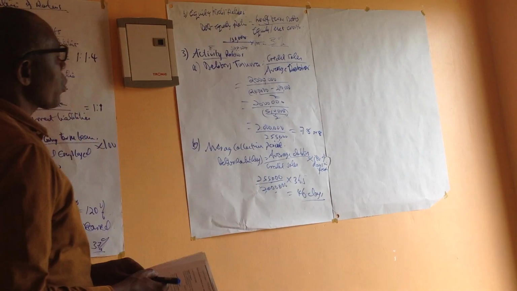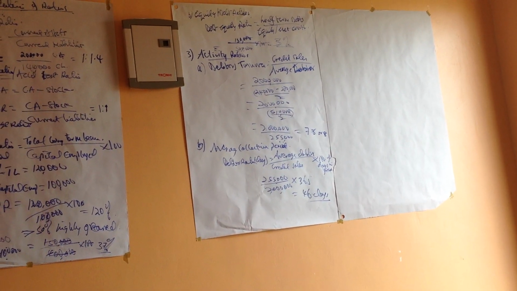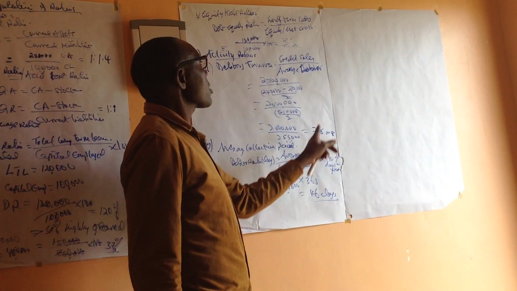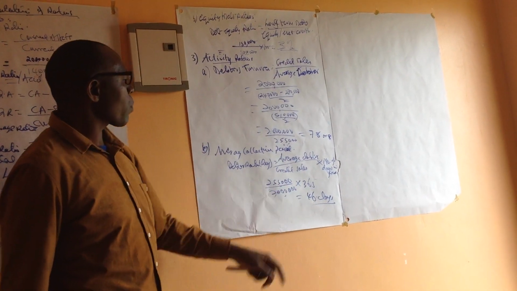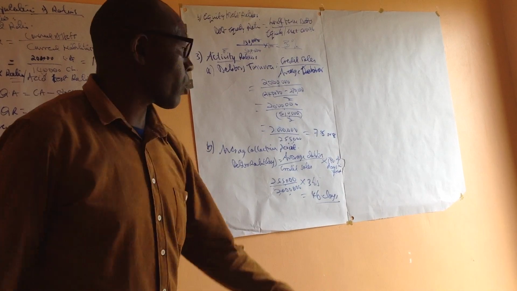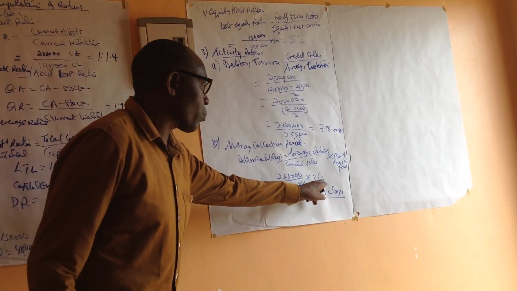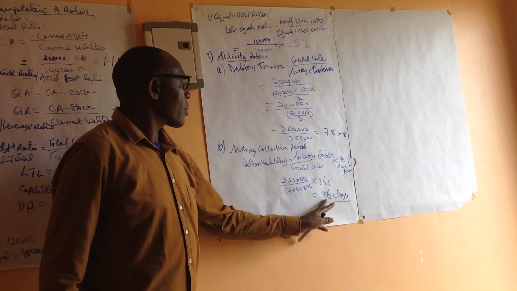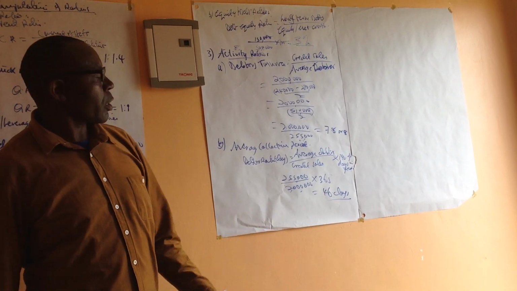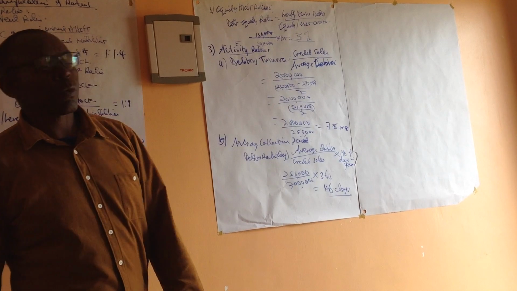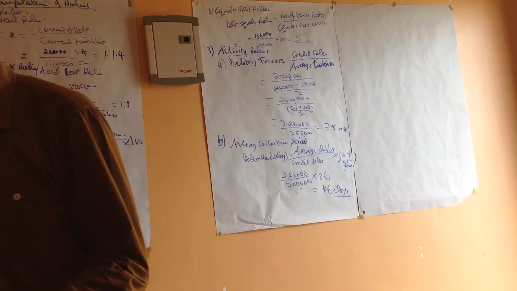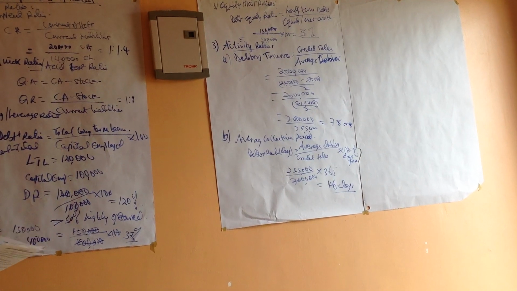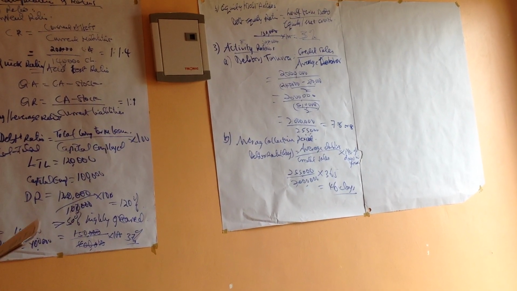So the average collection period is 46 days. Here we are taking the average debtors and the credit sales, then multiplying by 365 days. Remember always to multiply by 365 days because it's the number of days in a year. So in 365 days, they take credit and they pay us within 46 days.